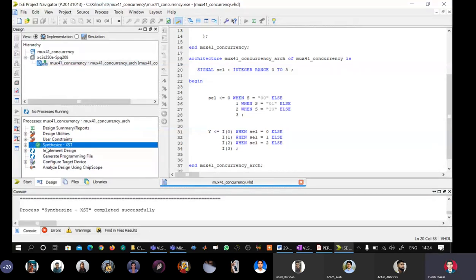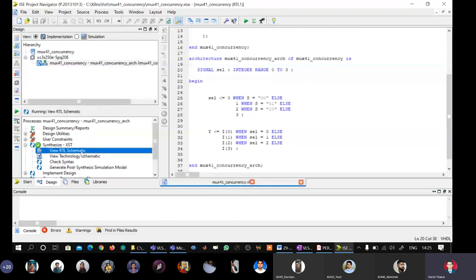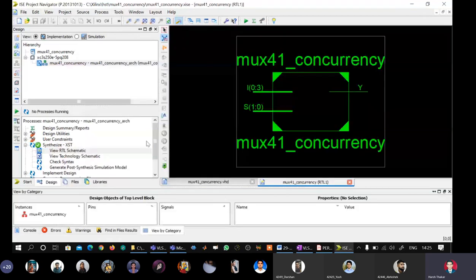Very good. So we have got a white tick mark against the fluorescent background. That means our VHDL model is correct. Let us go and analyze what is the RTL schematic generated in response to the logic which we wrote in the architecture body. So I go here and I will just double click RTL schematic, and here we have the entity name written outside the fluorescent green box.